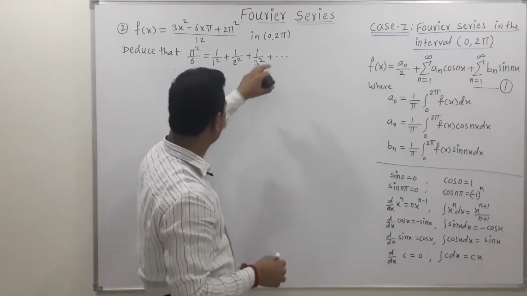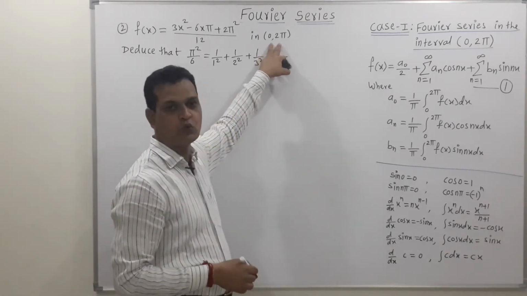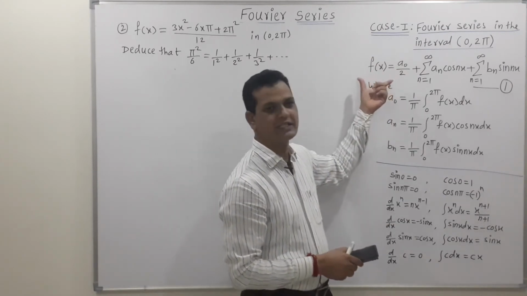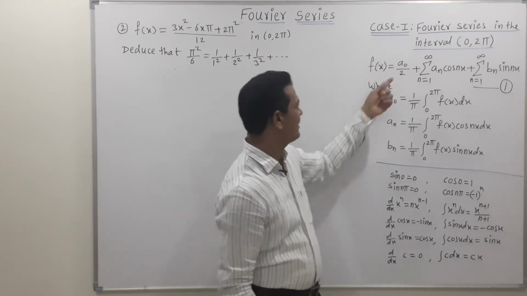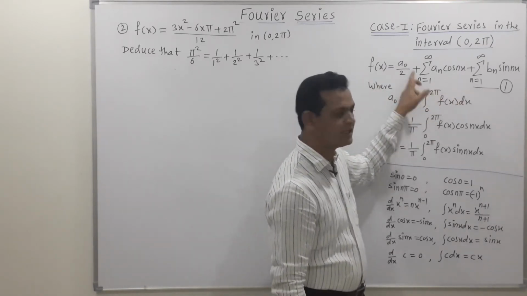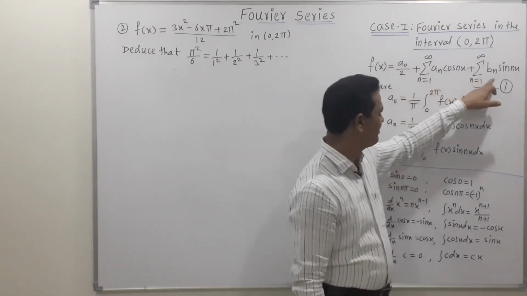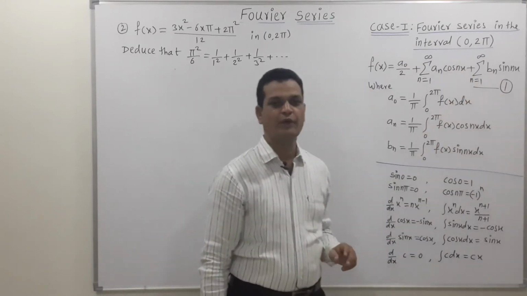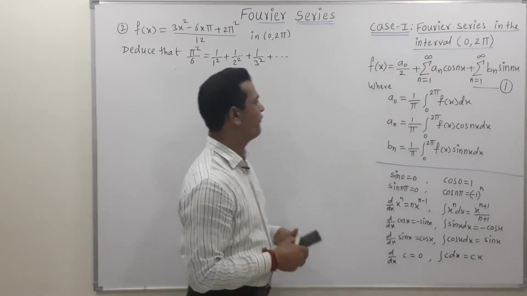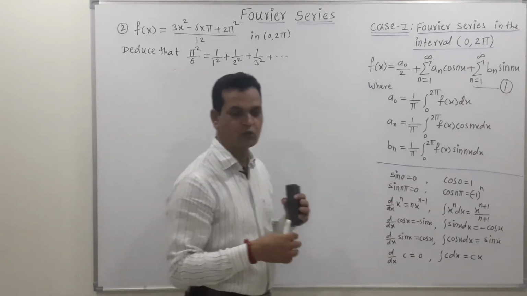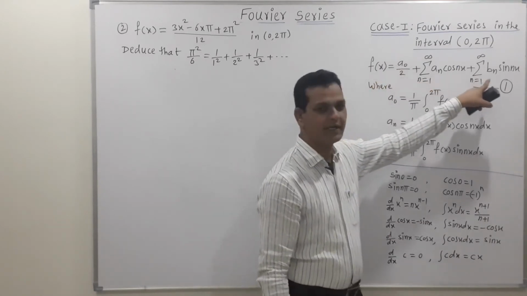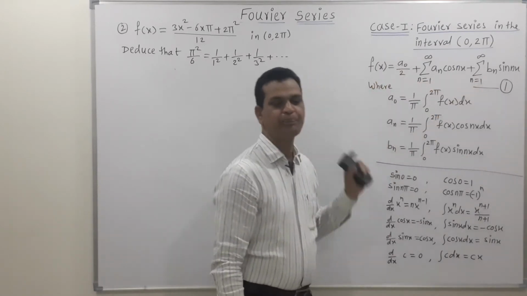Now here friends, observe that the interval is 0 to 2 pi. Whenever the interval is 0 to 2 pi, use this as the definition of Fourier series where f of x is equal to a naught by 2 plus summation a n cos of nx, n from 1 to infinity, and summation bn sin of nx, n from 1 to infinity, and call this equation number 1. To find the Fourier series expansion means to find the coefficients a naught, a n and bn, which are obtained by this result.